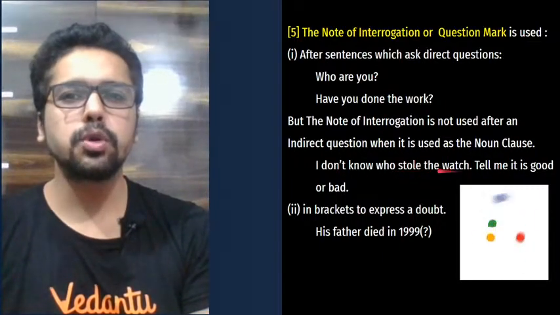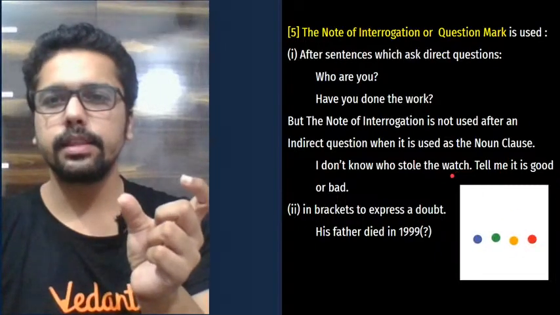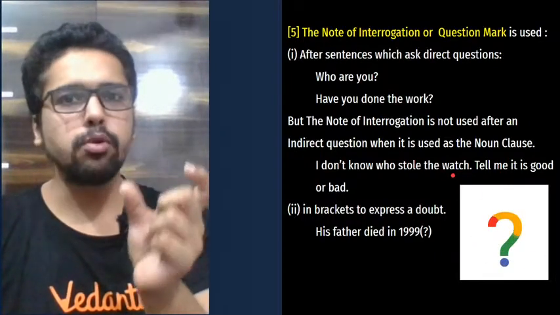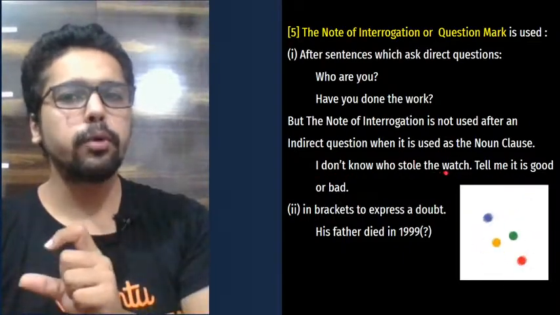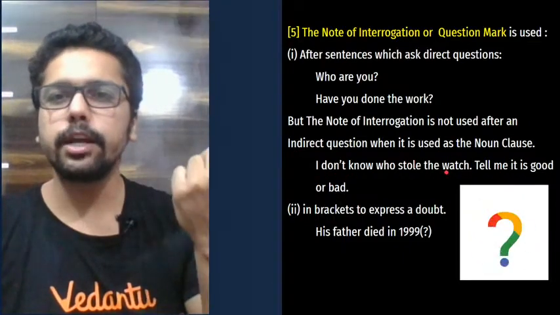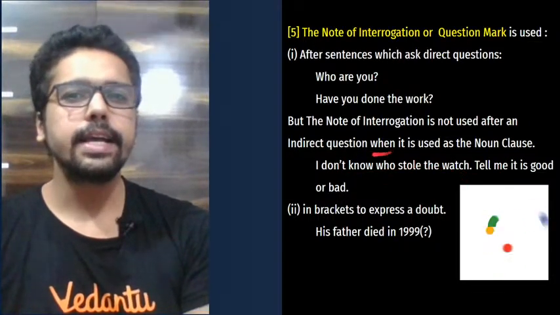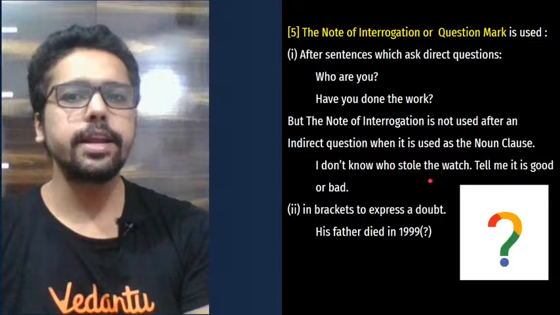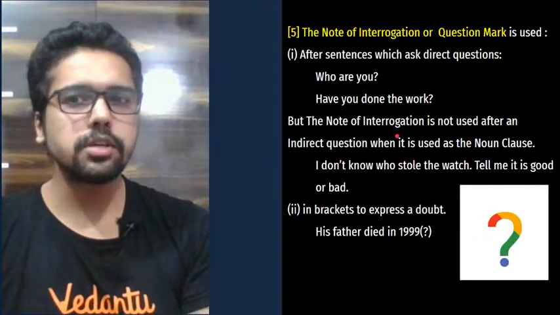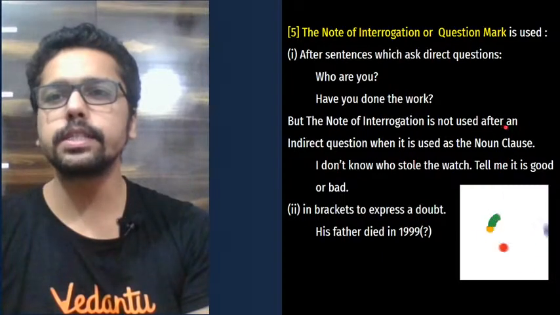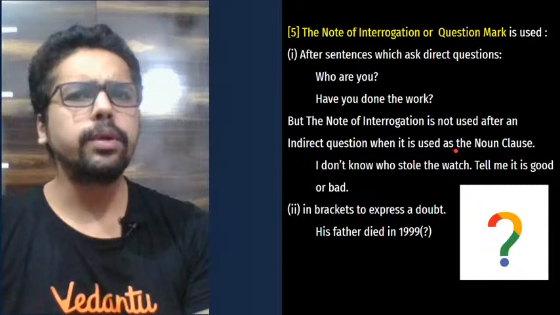I don't know who stole the watch. So this who stole the watch, this is not a question. This is a noun clause which is mentioned in this assertive sentence. It may sound like a question, it may seem like a question, but you won't use a question mark here because this is not a question. Okay, this is basically a noun clause. See, this note of interrogation, the question mark, is not used after an indirect question, which is now a noun clause.